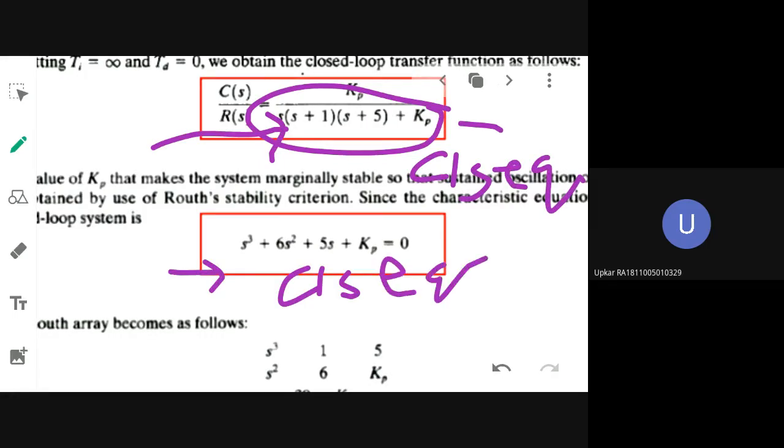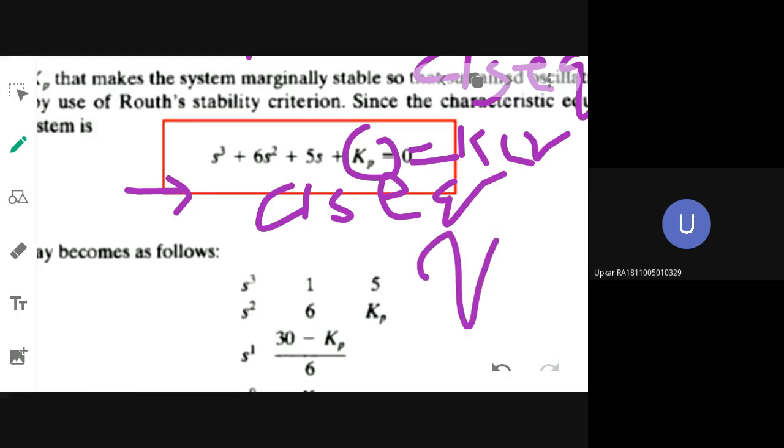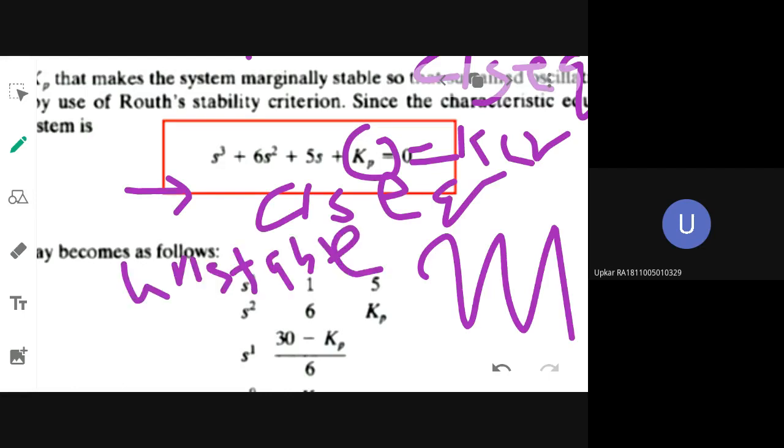Now I want to find out the KP that is equivalent to KCR. KCR is the point where the output starts to oscillate. When the system is becoming unstable, then only it will start to oscillate. Yes or no? Yes, ma'am.